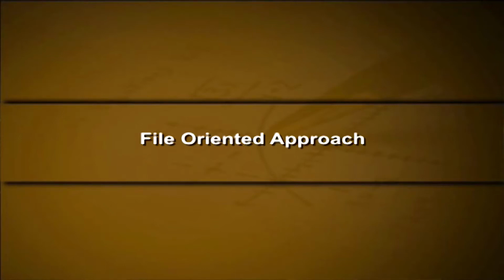File-oriented approach. In this approach, an application's data is organized into one or more files and the application program processes the data stored in these files to generate desired output. A master file of permanent data and transaction files of temporary data are used here.